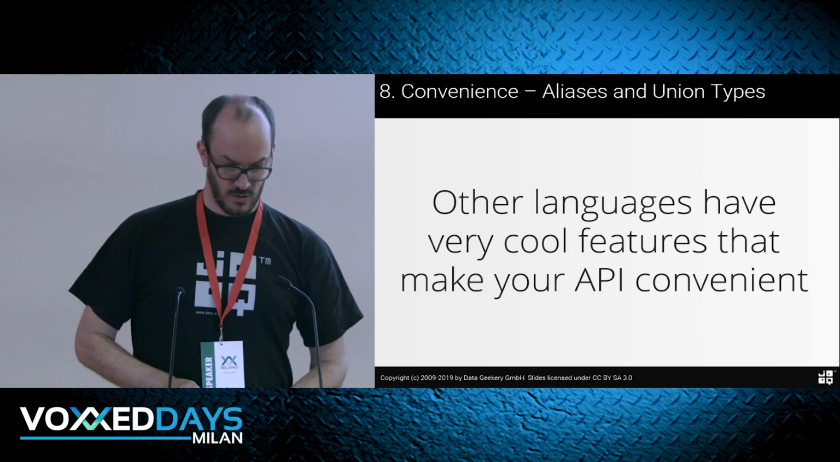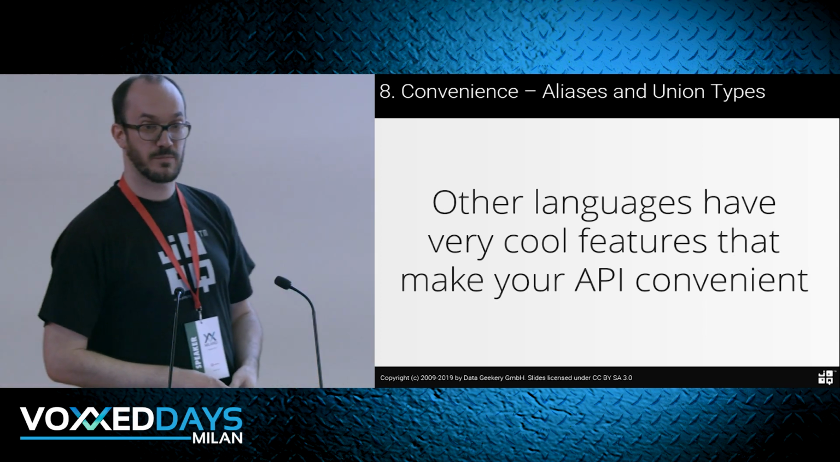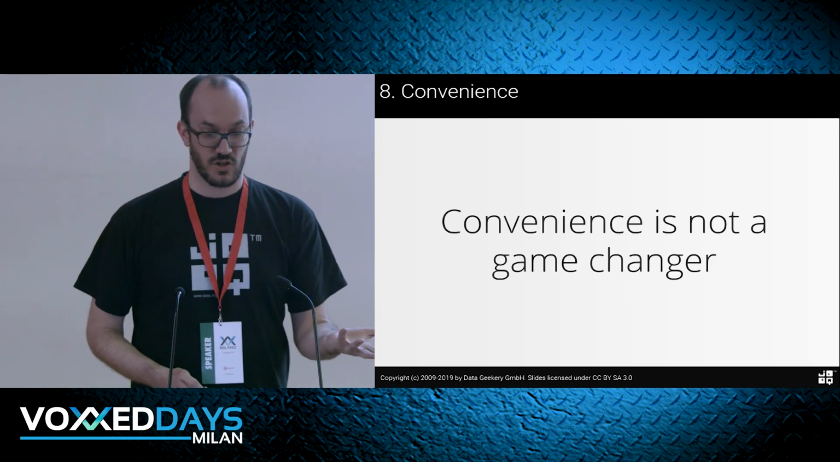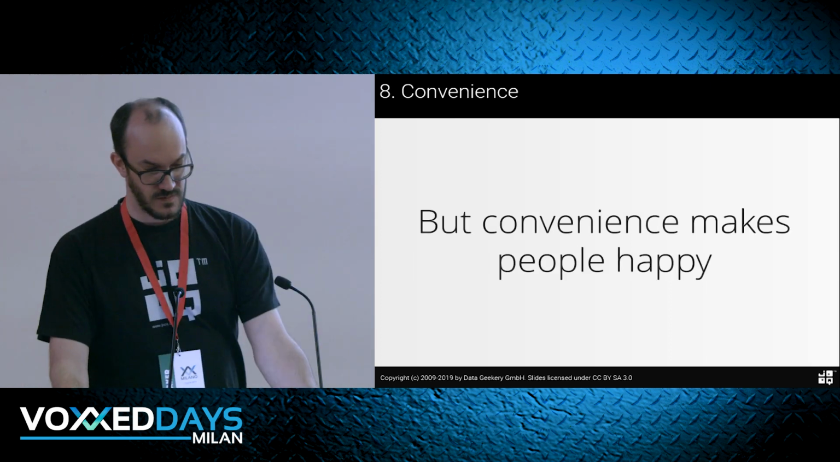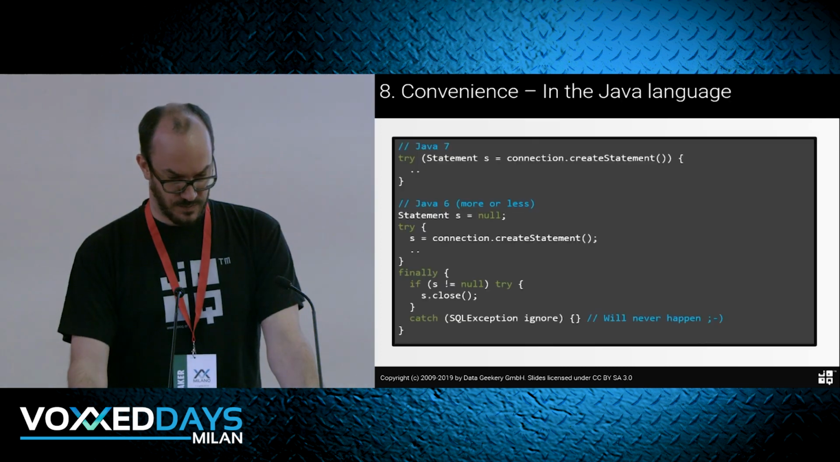Other languages have very cool features that make your API convenient, so Kotlin is one more of these examples. It helps API designers make even more convenient APIs. It's not a game changer. It doesn't solve the big problems, but makes people happy. And happy people will recommend your API. And now I definitely have to skip these things.